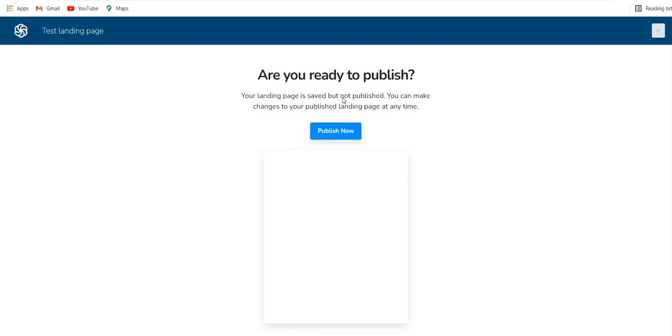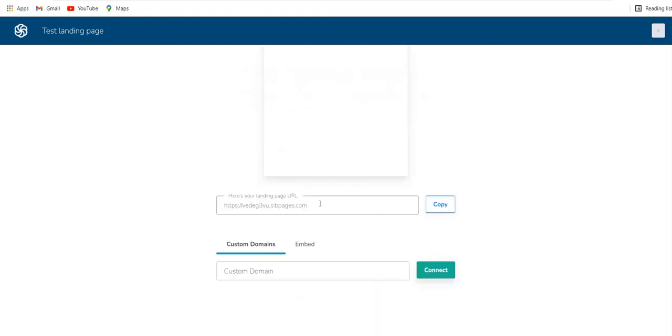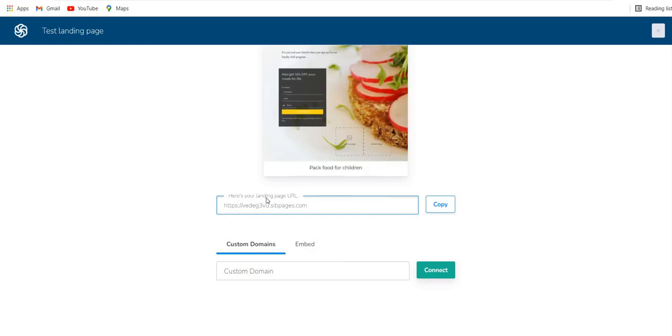Are you ready to publish? Your landing page is saved but not published. So here, this is the landing page URL. Of course, this is not the custom URL that you want. This is not the brand URL. So what you can do is you can come to custom domains and then just put in your domains.